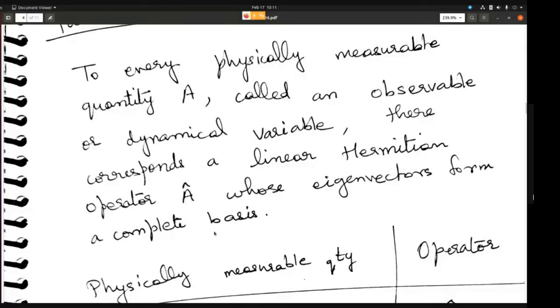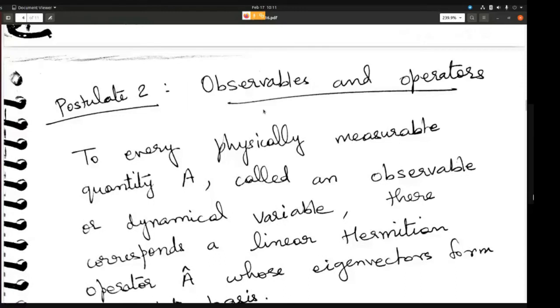So let's break down the statement. Any physically measurable quantity is called an observable. For example, energy is an observable, angular momentum is an observable. These are physically measurable quantities.